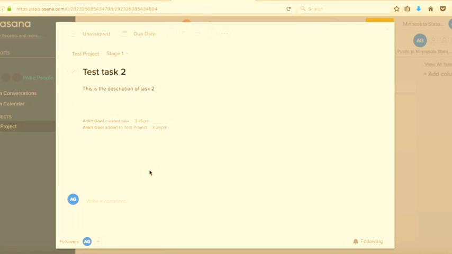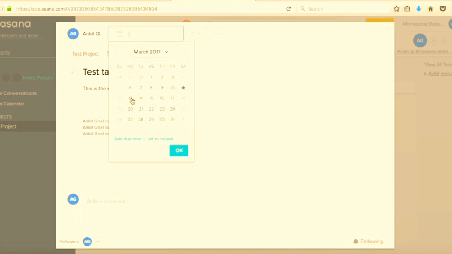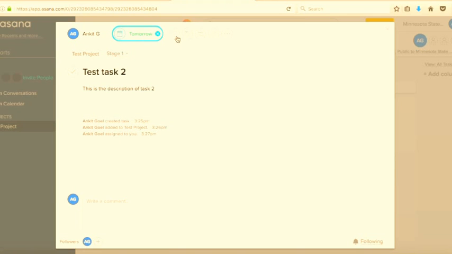So you have your description. As you can see, it's currently unassigned. You can assign to someone. I'll assign to myself, and I'll set the due date to tomorrow. So this is tomorrow. You have further options here.